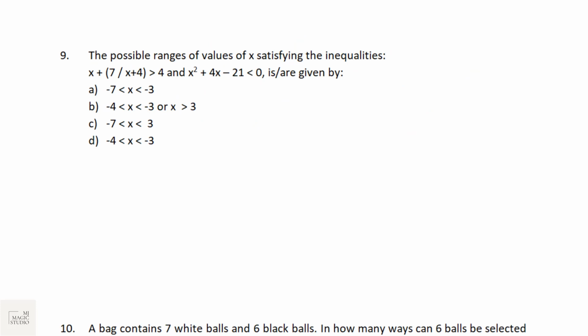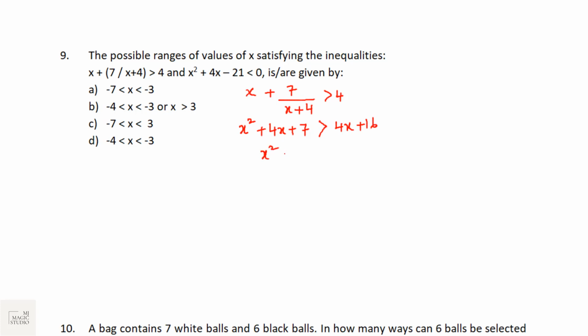Bucket number 9, question from inequalities. The possible range of values of x satisfying the inequalities. First one is x plus 7 by x plus 4 is greater than 4. If we solve this, it would be x square plus 4x plus 7 is greater than 4x plus 16. 4x gone.